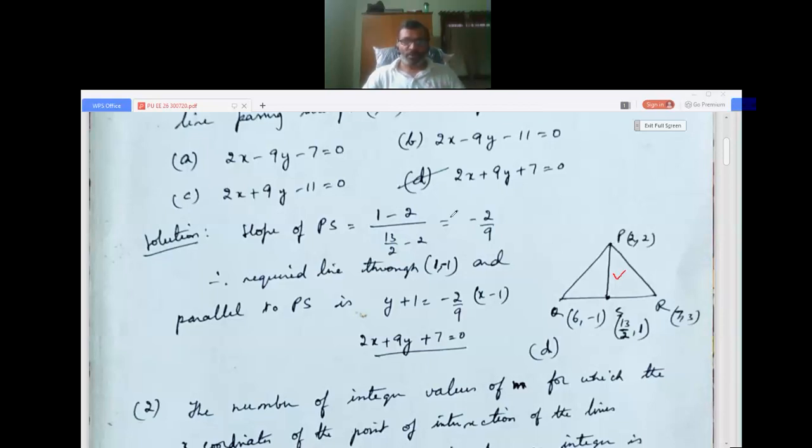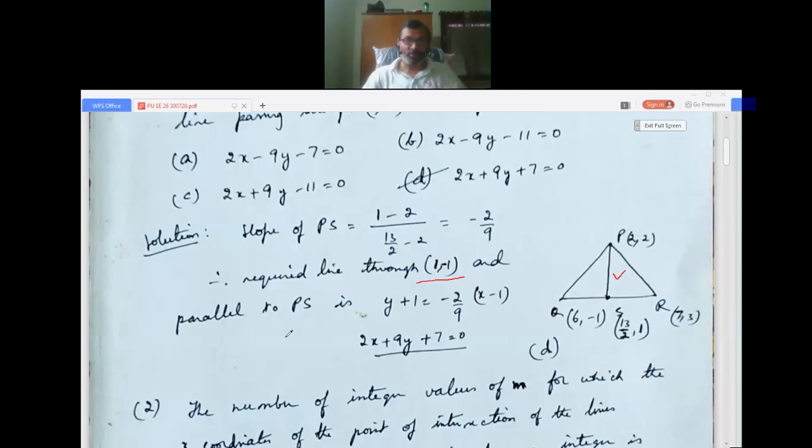So it will be (1 - 2) by (13/2 - 2). So 1 - 2 is -1, divided by (13/2 - 2). Find it out, and you will get the value as -2/9. Now the required line passes through (1, -1) and is parallel to PS.